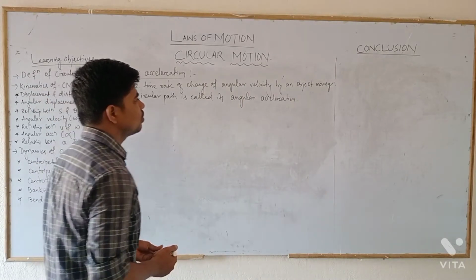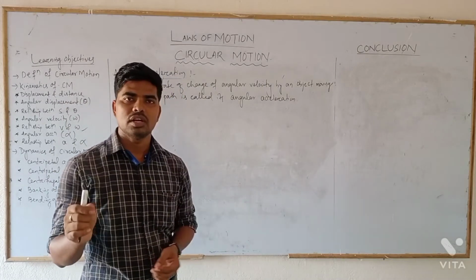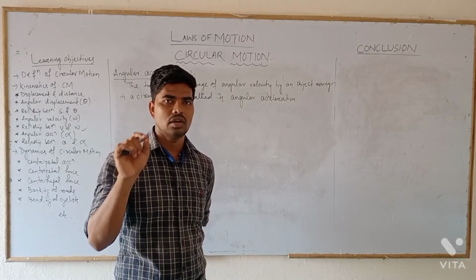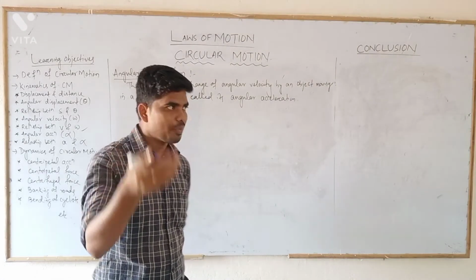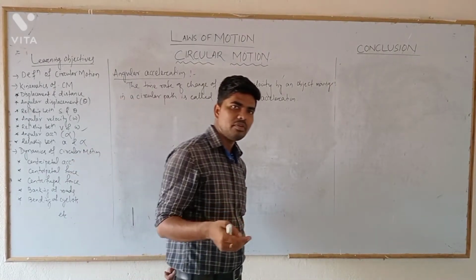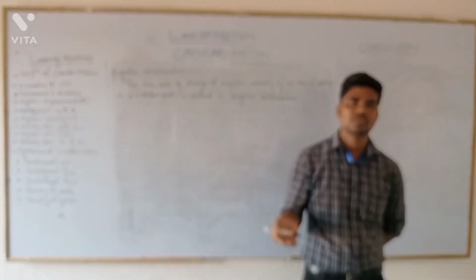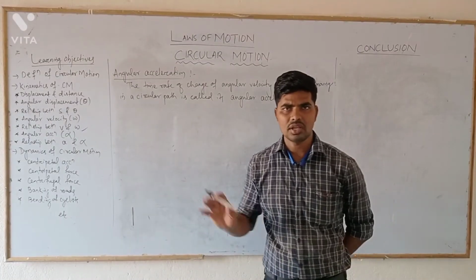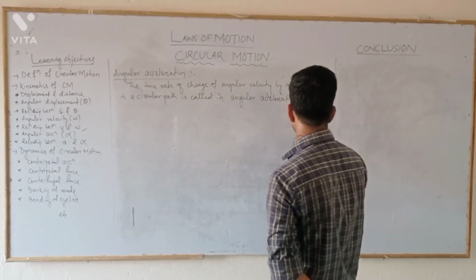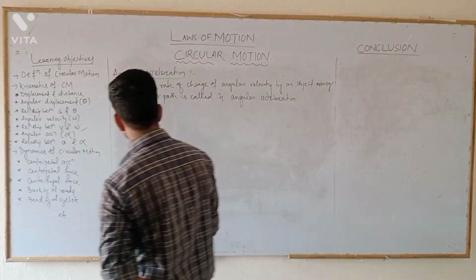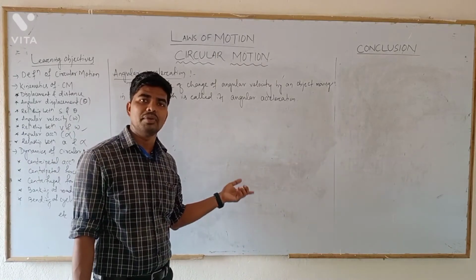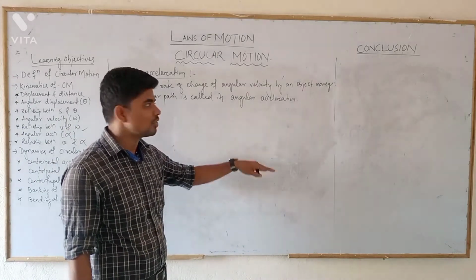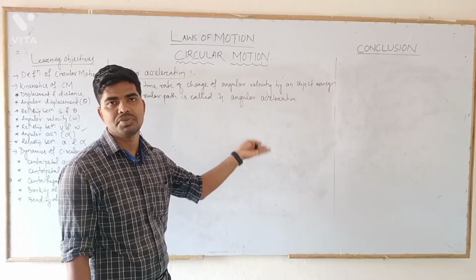Suppose now take an example. An object is moving at a certain instant of time in a circular path with angular velocity omega 1 or omega a, and at some later time the object has an angular velocity omega 2 or omega b, if a and b are two positions. Then the average angular acceleration will be defined as the rate of change of angular velocity by the time taken for the change.